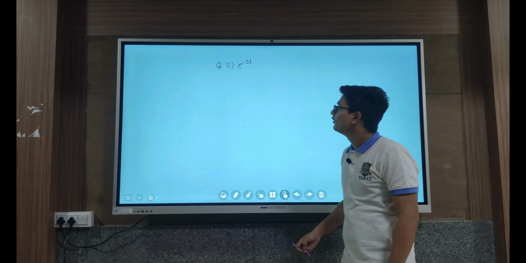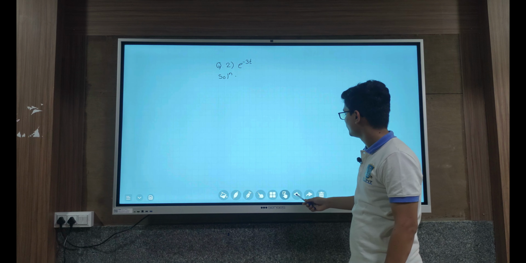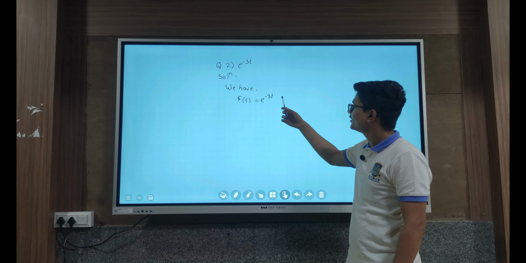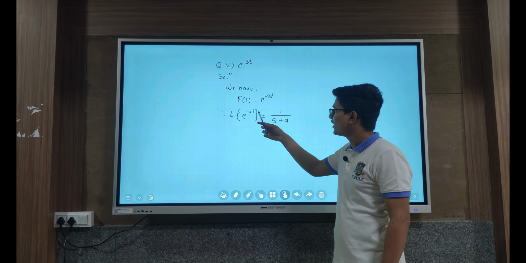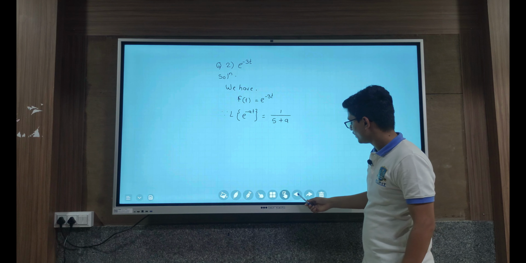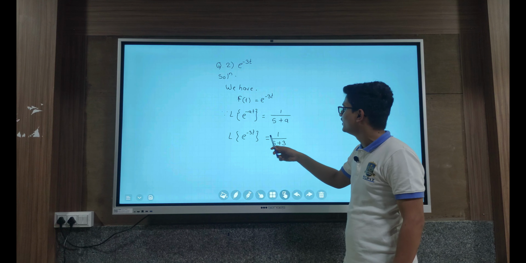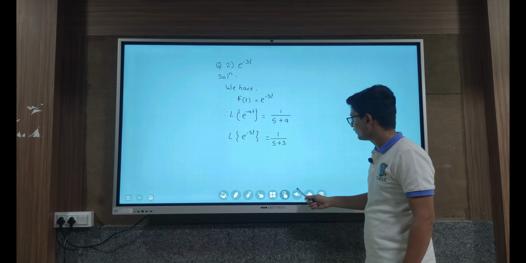So let's see the second example, which is e raised to minus 3t. So the solution for it, we have f of t is equal to e raised to minus 3t. We have the formula for the Laplace transform of e raised to minus at is equal to 1 upon s plus a. So as per this formula, we can write Laplace transform of e raised to minus 3t is equal to 1 upon s plus 3, which is nothing but f of s.